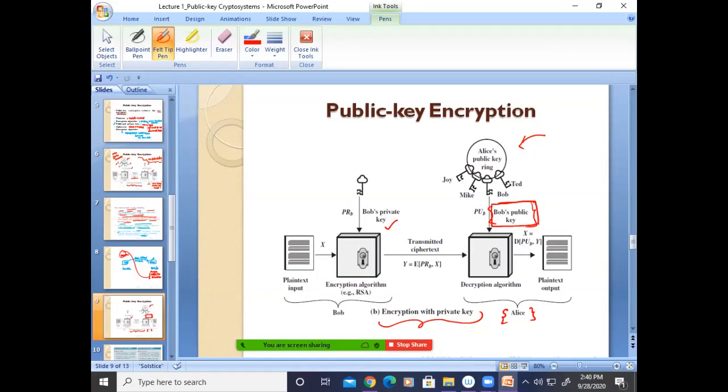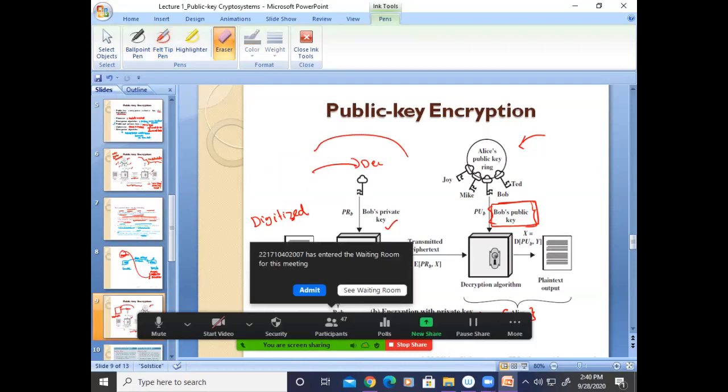So yes, he is using the private key, so the message will be digitally signed. If Bob's public key is used, then only it will be decrypted. Otherwise, it won't. So that is called a digital signature.